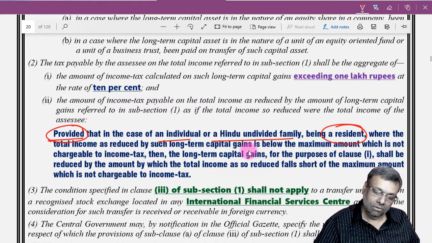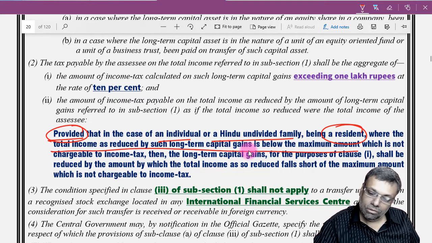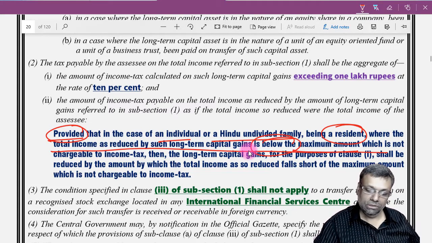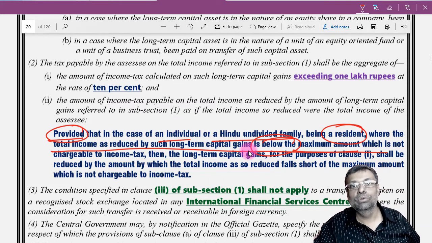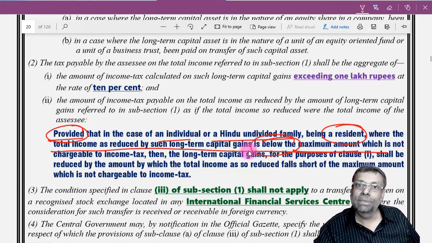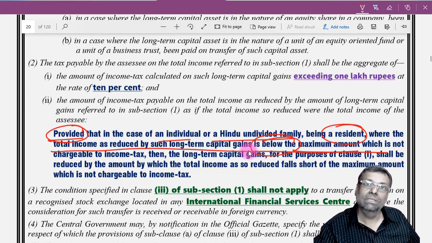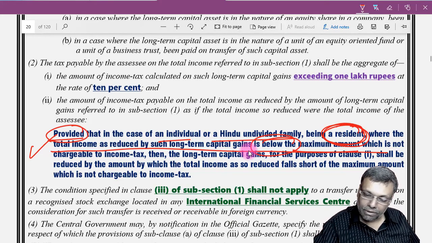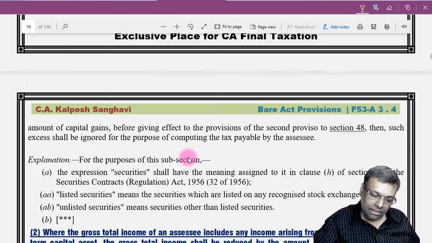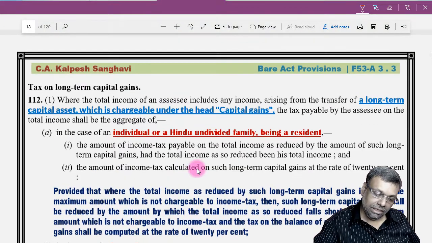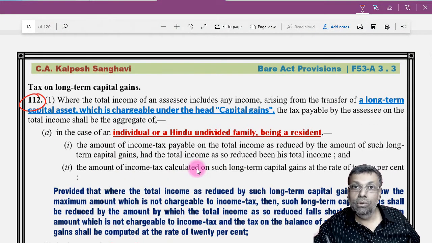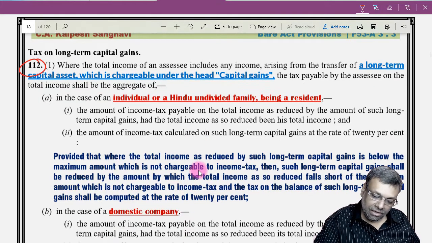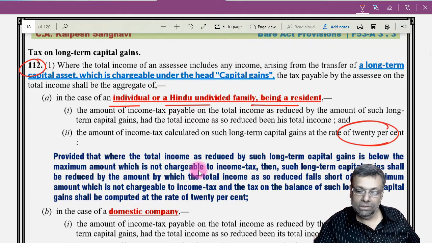provided the individual or an HUF being a resident, okay, where total income reduced by such long-term capital gains is below the maximum amount which is not chargeable to tax, then there is an adjustment to be done. That means you can use unused basic exemption limit towards that particular long-term capital gains, on the specified long-term capital gains of section 112A in the given section, because the given section is about 112A. Okay, so this is an exception. Okay, but this is only for resident person. Similar exception there. See, under section 112 also, actually section 112 is straight away part of this particular question. Okay, now see, in case of individual or an HUF being resident, LTCG tax rate is 20%.